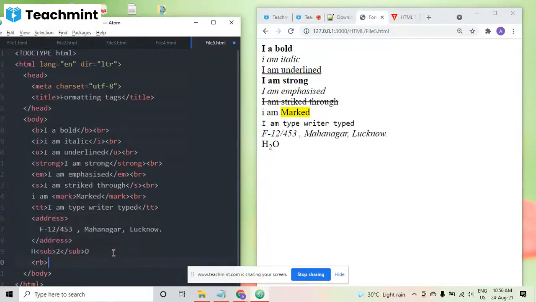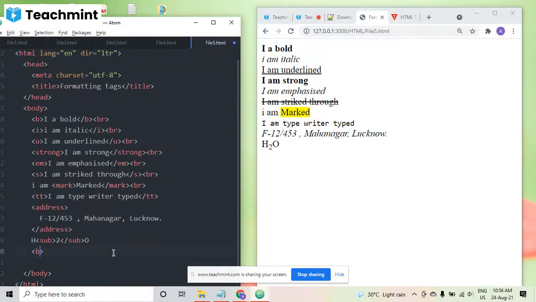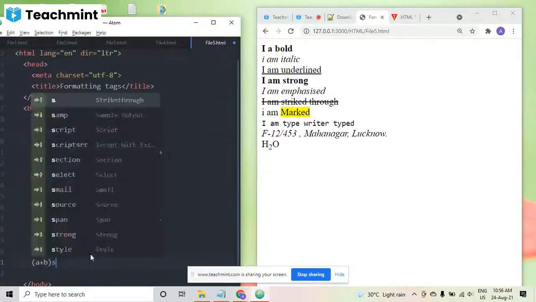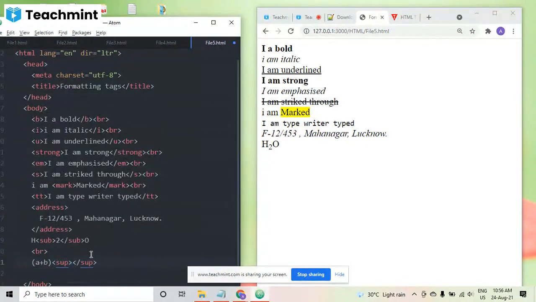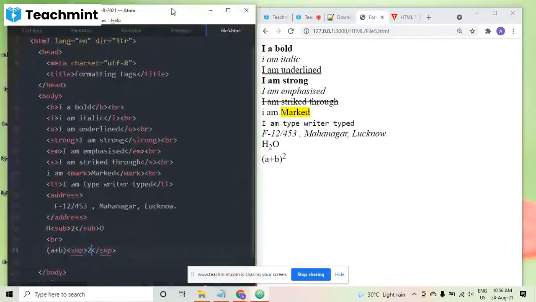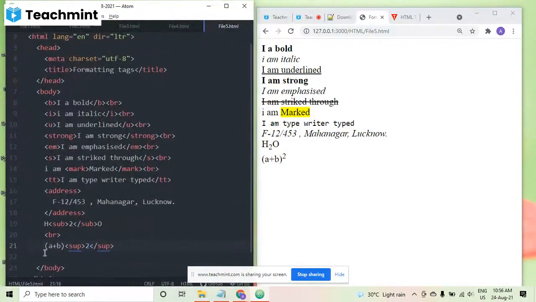Then I am telling you superscript. Suppose I want to write A plus B whole square. So I will be using superscript, and I'm writing 2. So you can see it is coming A plus B whole square. This way you can give these things, and it's all in front of you. You can take the screenshot.